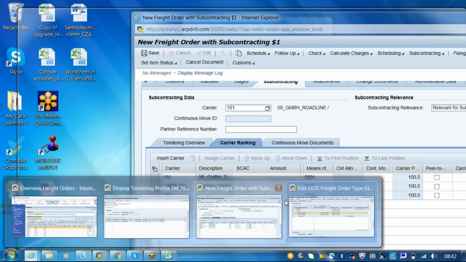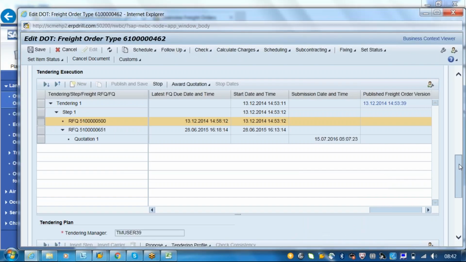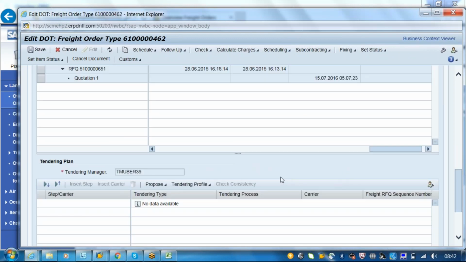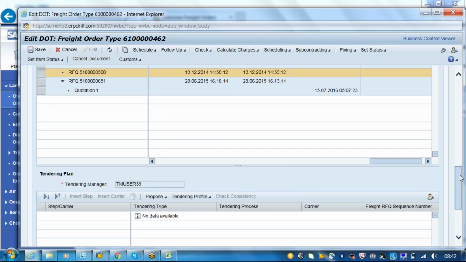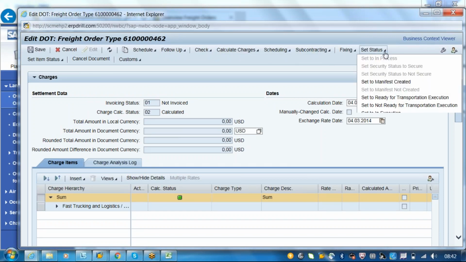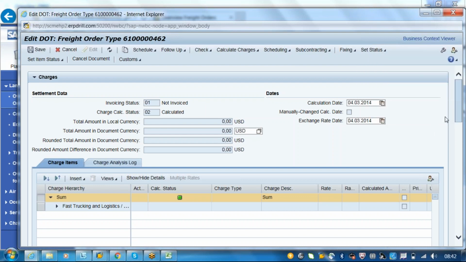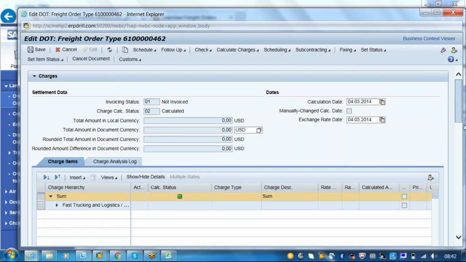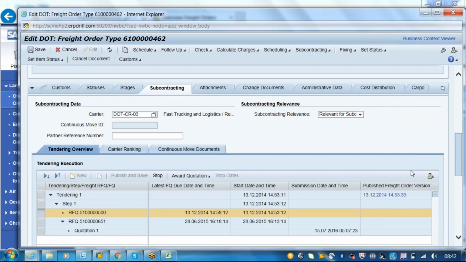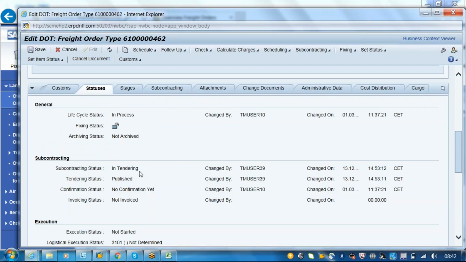No, it should come here. I am not sure what the version is, but normally you can see here in the tendering profile. Here we can see, after the tendering manager, what tendering profile was used. But here I think it's closed or something, not advanced calculated. What is the status? It is still in tendering only.